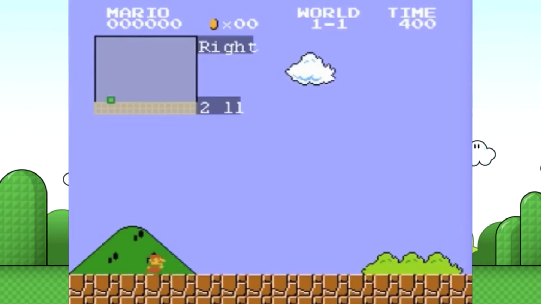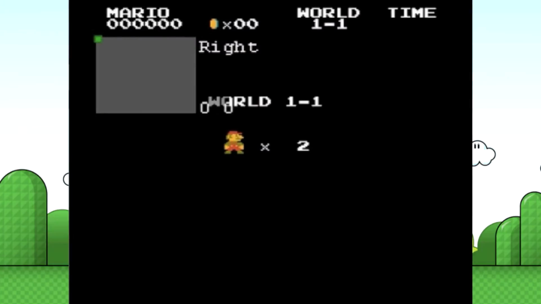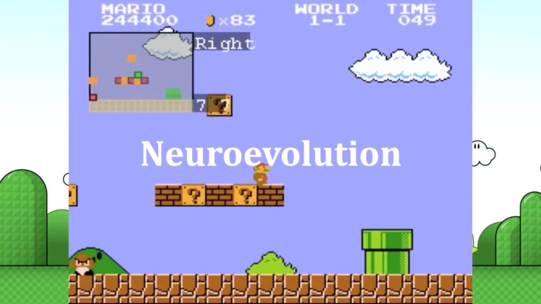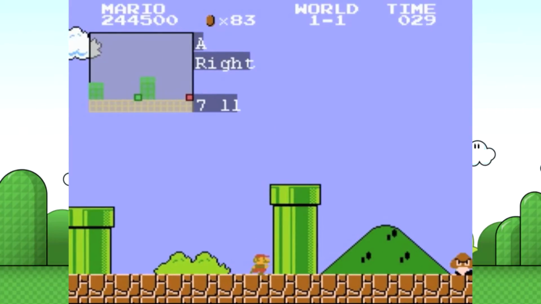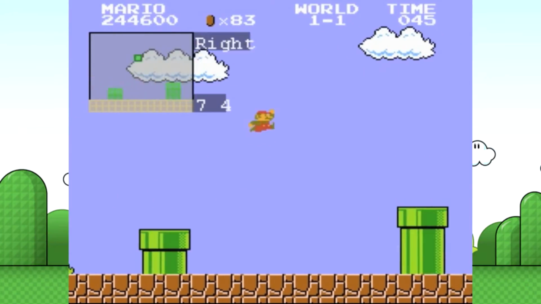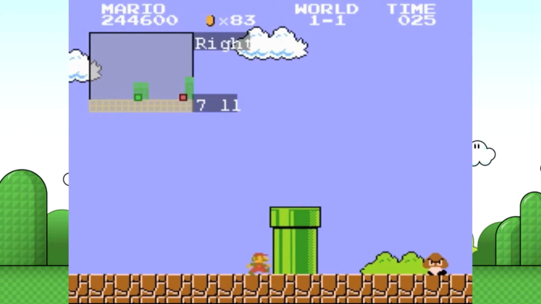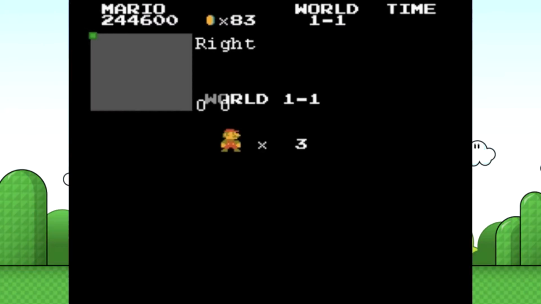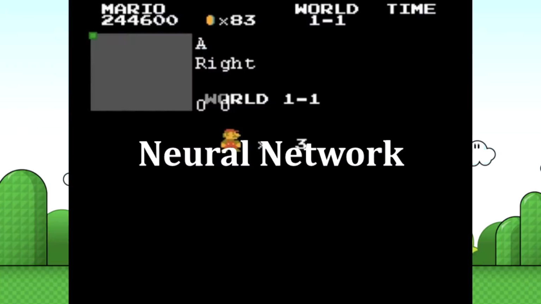In this AI, Mario actually learns about the game as he plays. This process is called neuroevolution. Now, neuroevolution works very similarly to biological evolution, except in this we're evolving a program, not an organism. Each Mario you see here is a result of that program. Every Mario has a brain that tells him how to play the game. This brain is called a neural network.